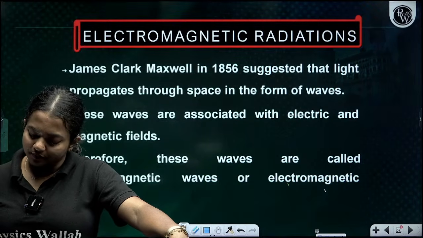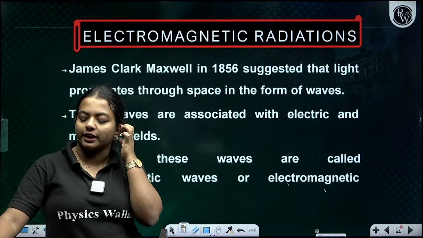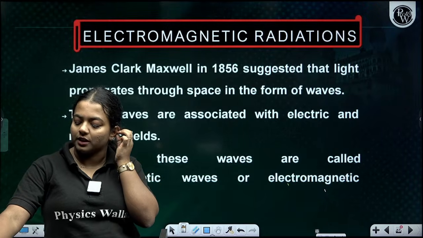Just read it one time, children, so that we can take the next topic, electromagnetic radiation, and what things come under that category.